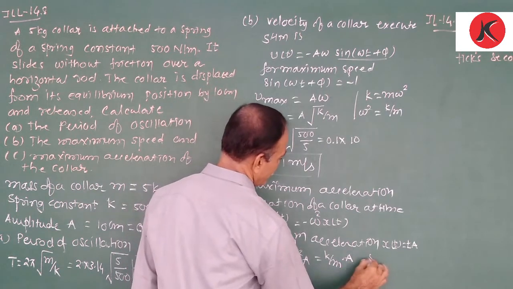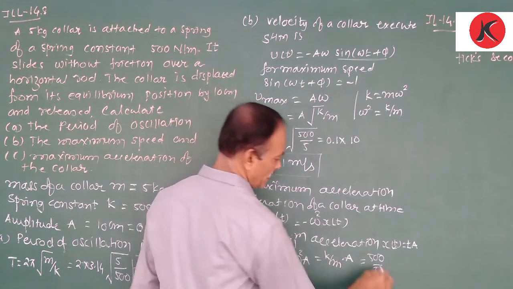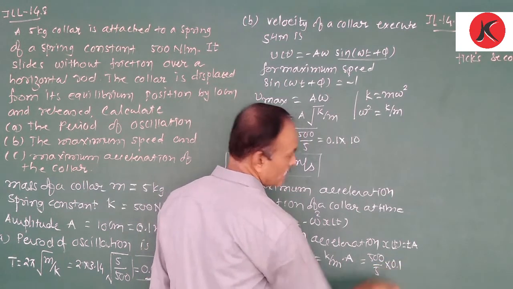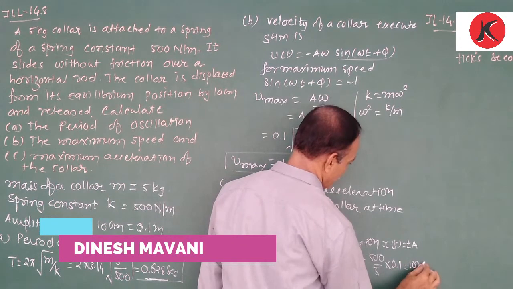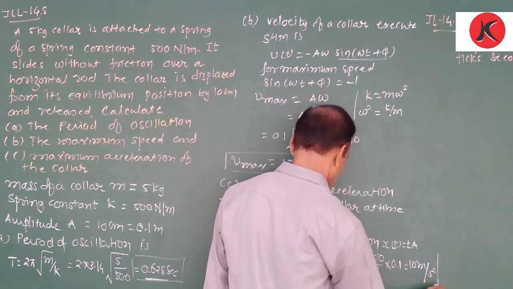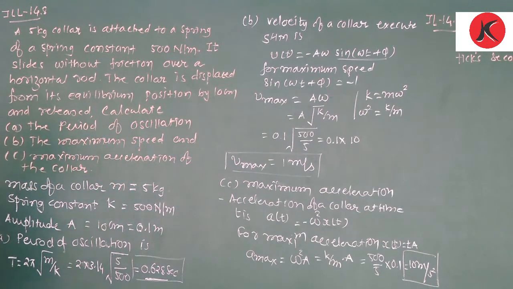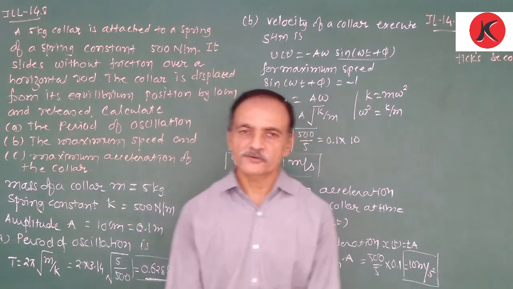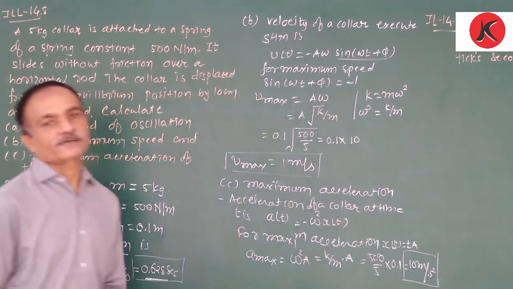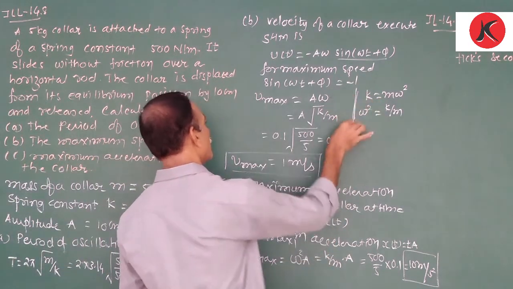ω²A is equal to k/m times A, which is 500 by 5 into 0.1. That is 10 meters per second squared. That is the maximum value of acceleration. So in the numerical, we only have to substitute the values in the equation, and keep in mind that k is equal to mω².